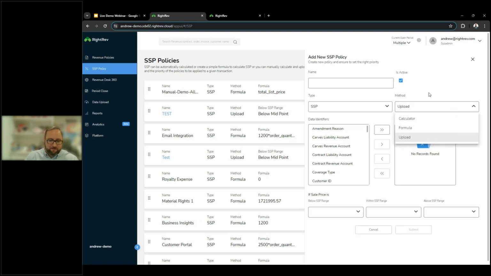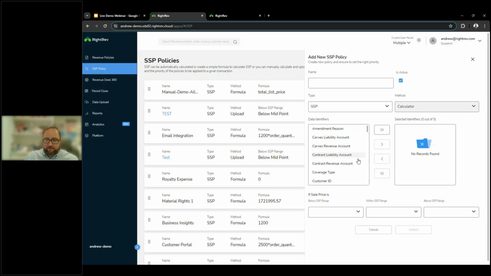And this is by far one of the coolest options that we have. So our SSP calculator will actually take a look at all of your historic data in the platform based on whatever kind of data criteria you set up, and it will determine that SSP price for you. The nice thing here too is that it'll actually give you that bell curve. You'll actually be able to see exactly what transactions are making up that bell curve.